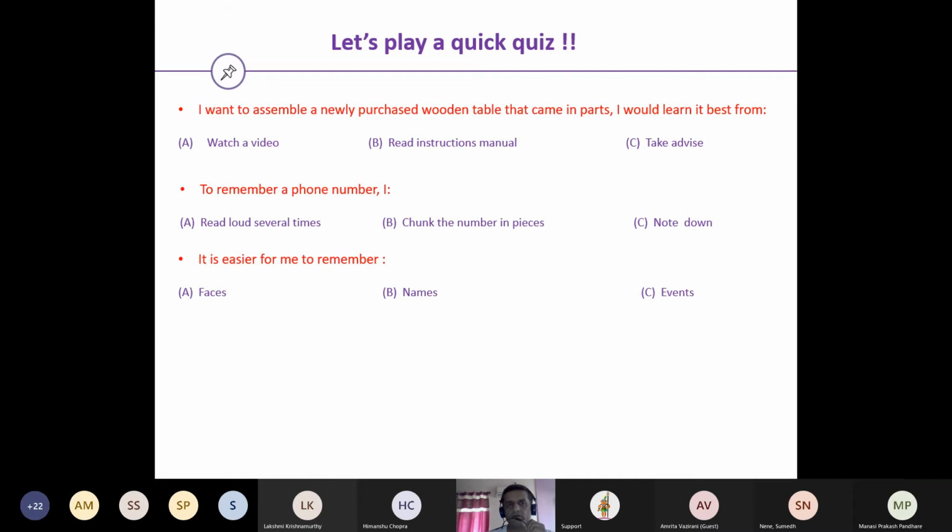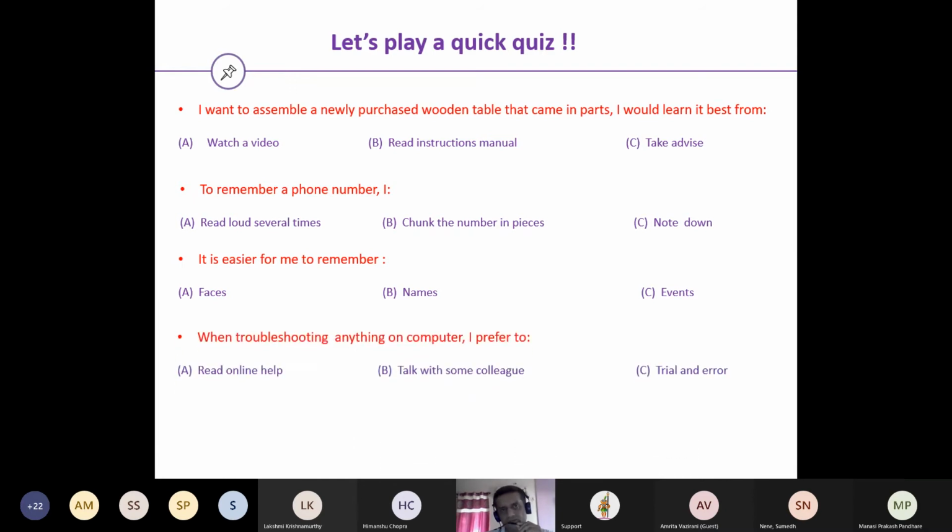And then it is easier for me to remember faces or names or events. So based on your own pattern, you can just recollect what happened in the last 6 months or 1 year, and what exactly you remember after the interactions. Do you remember the names? Do you remember the events, or do you literally remember the faces? That will help you make a lot of self assessments.